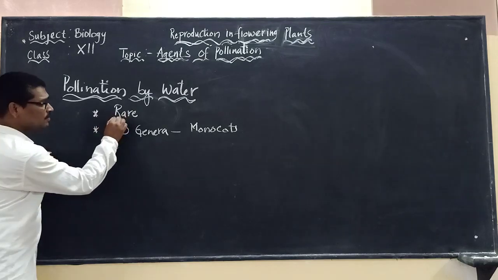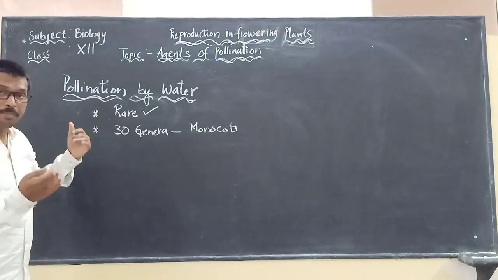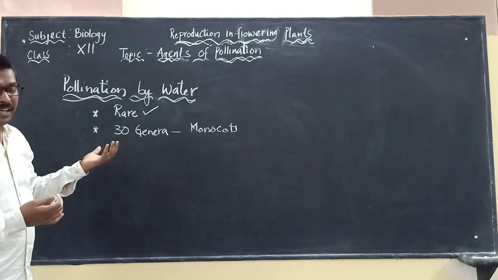That is, what we said in the first point, pollination by water is rare. But there is a point that we have to keep in mind against this.